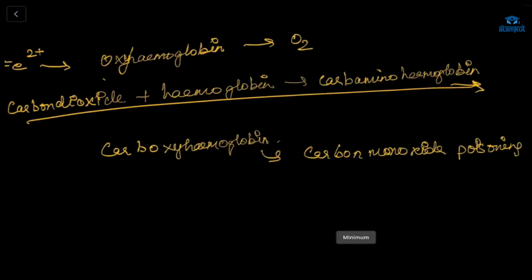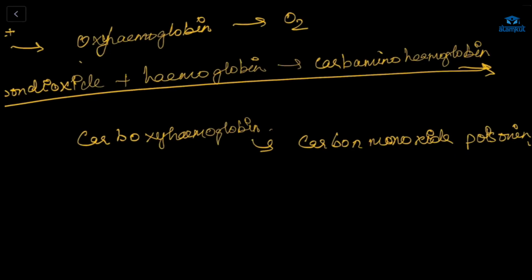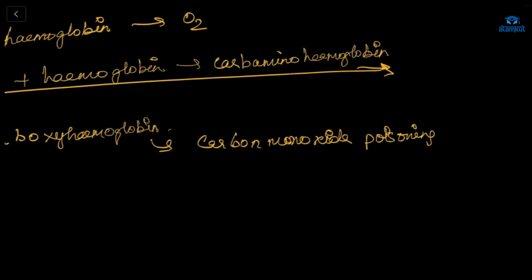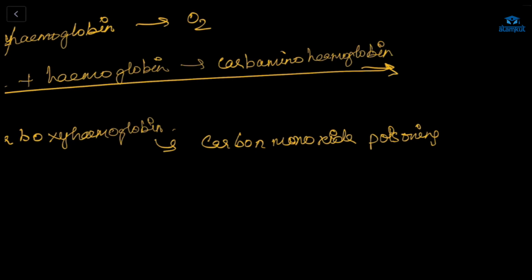So the hemoglobin will bind with carbon monoxide, and there won't be any hemoglobin left for the oxygen. So the oxygen supply will be cut off. We need oxygen, right? Because of that, we'll die. Okay, understood? And this is called carbon monoxide poisoning.